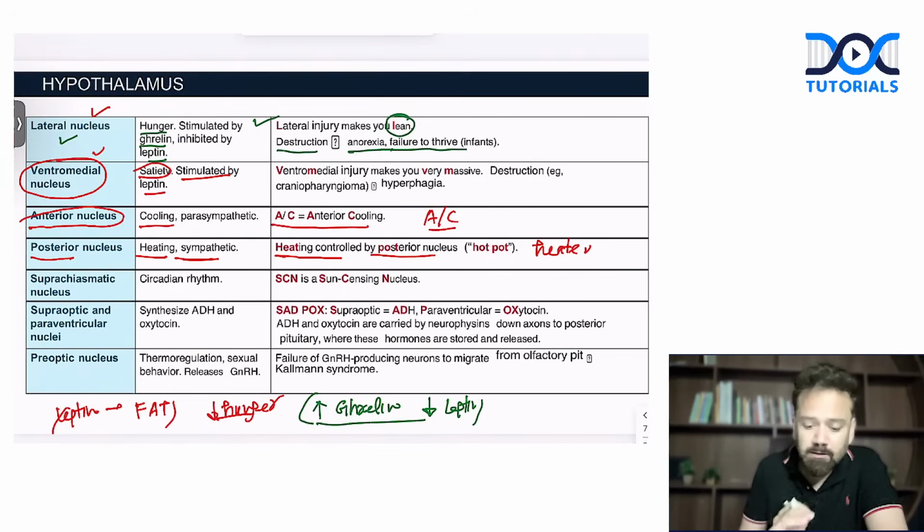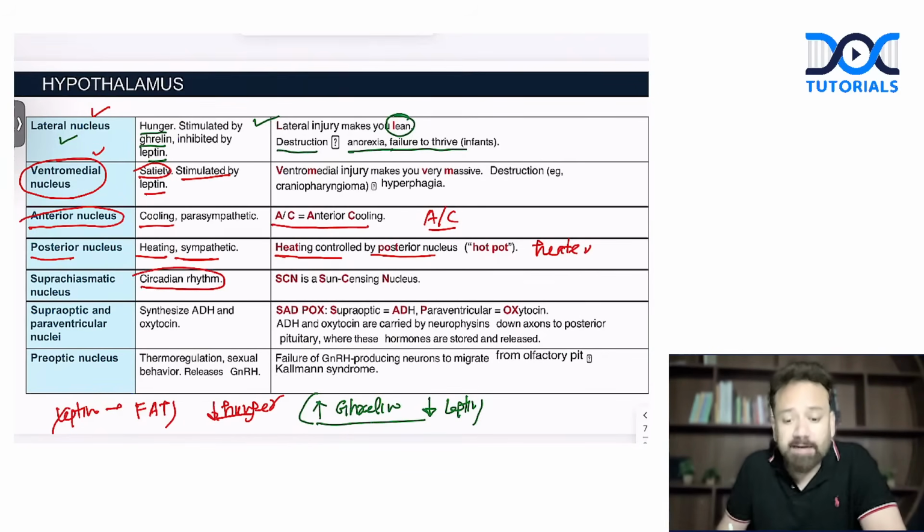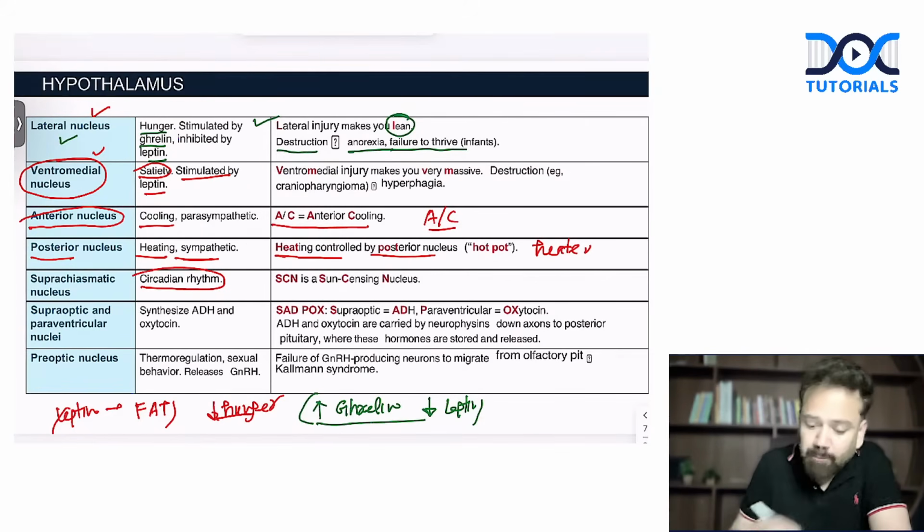It is called circadian rhythm. That is why the suprachiasmatic nucleus is called the biological clock. You can remember it as the sun sensing nucleus, SCN.